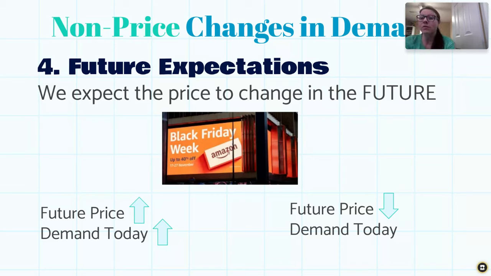Okay, in reverse, if we know that a big sale day is coming up, let's say it's 2 weeks before Black Friday, we know that the price is likely to go down in the future. And so today, I'm not going to buy it. Unless it's an emergency, I'm going to wait a few weeks and see if the price is lower. And so the demand today, even though the prices of the products have not changed at all, is going to be much lower.